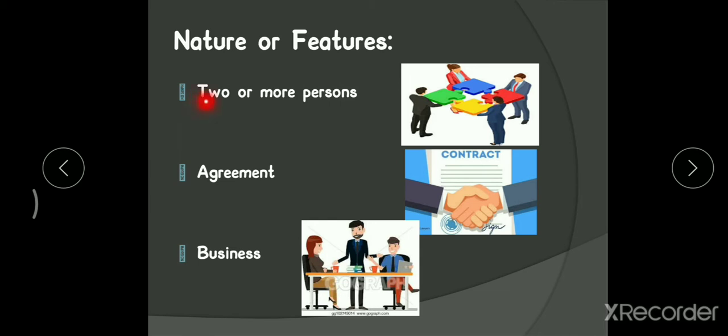Okay, so the minimum number required to start a partnership firm will be 2, and the maximum will be 50 at present according to the 2014 amendment. And the maximum number, if the firm is engaged in banking activity, if your business organization is in the banking sector, then the maximum number will be 10.